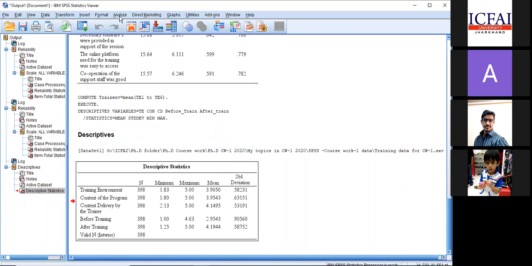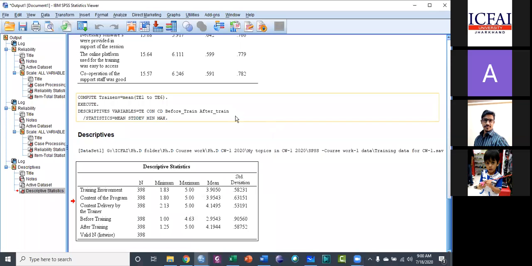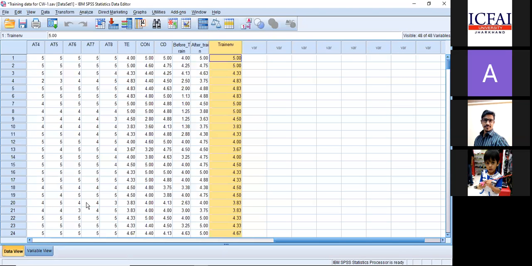Sir, if you can just go once to the variable view, I have one doubt. The SPSS sheet on variable view. Sorry, the data view. The other sheet.